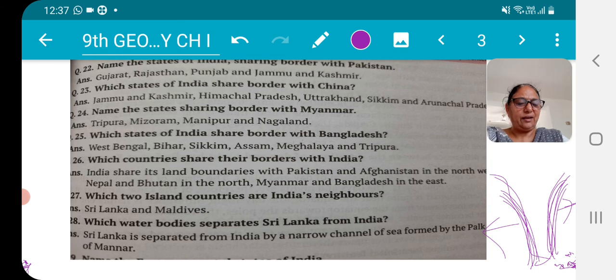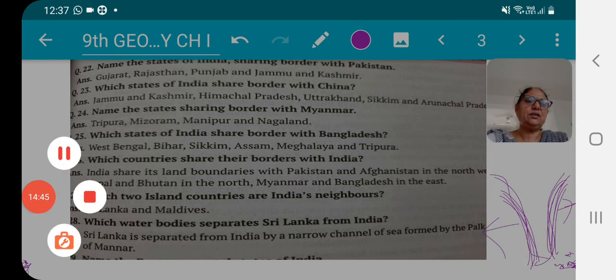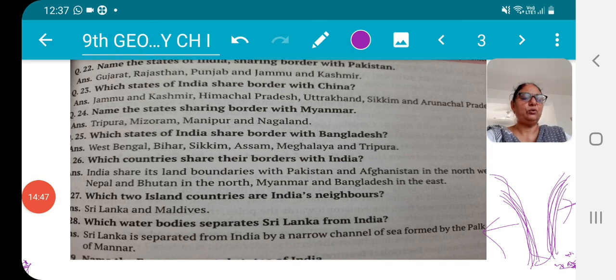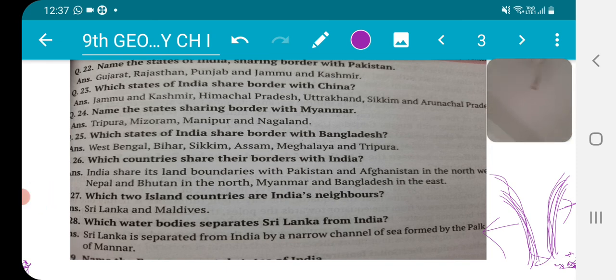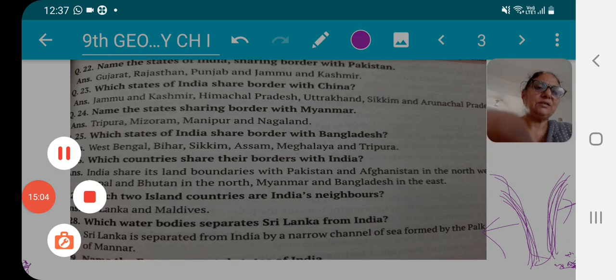Then the union territories of India: Delhi, Dadra Nagar Haveli, Chandigarh, Andaman Nicobar Islands, Daman and Diu, Pondicherry and Lakshadweep. Now there is Ladakh also. So in this way, dear children, this is all about your 1 mark questions. Very, very important. You have to see the central location of India occupies a very important place for international trade and commerce. Okay, bye children, take care.